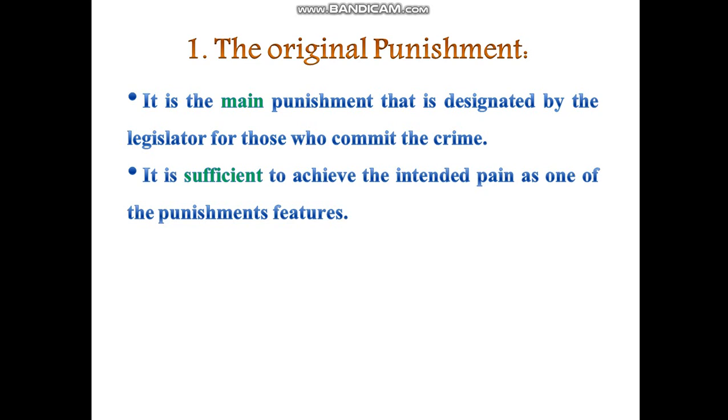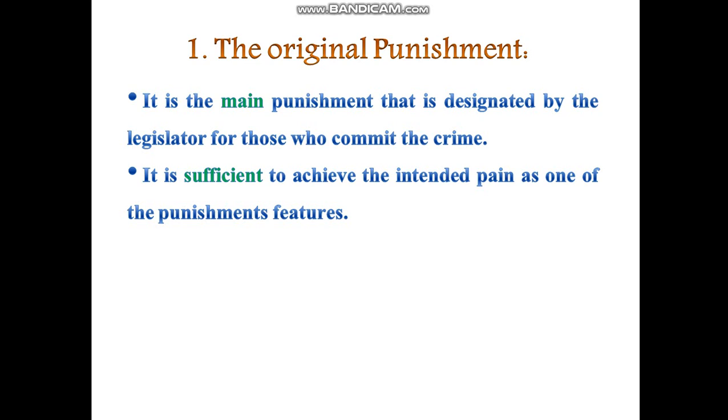Number two, the original punishment is sufficient per se to achieve the intended pain as one of the punishment's features. We discussed previously the characteristics of the punishment. We've mentioned that the punishment shall be a judicial one. The punishment is a legal one, which means no crimen sine lege and no pena sine lege. And number three, that the punishment is a painful one.